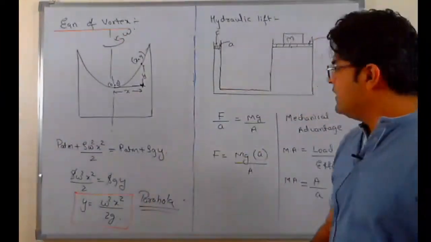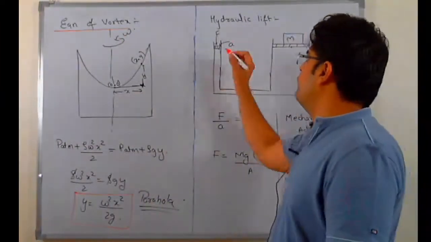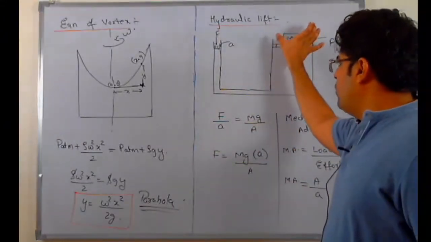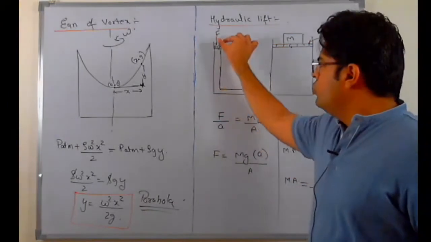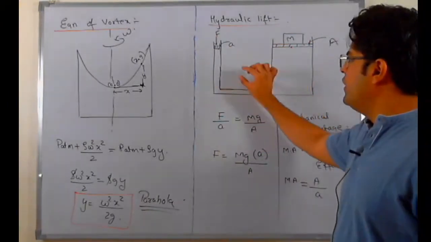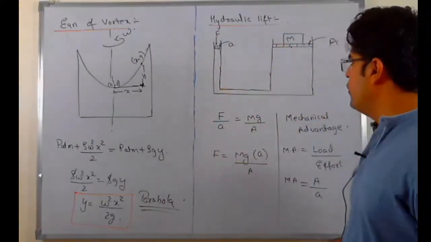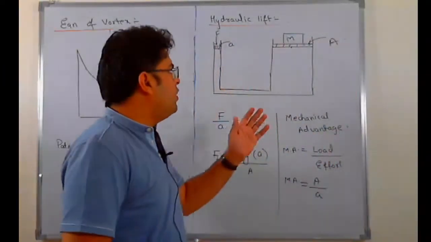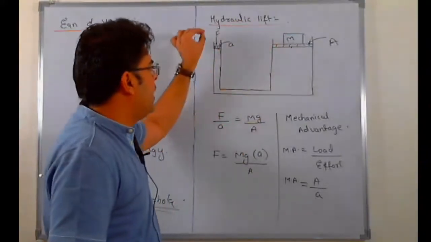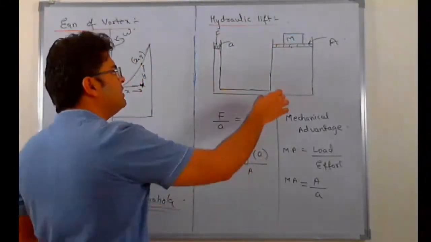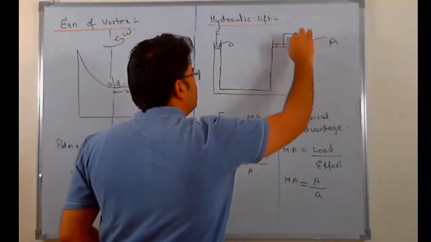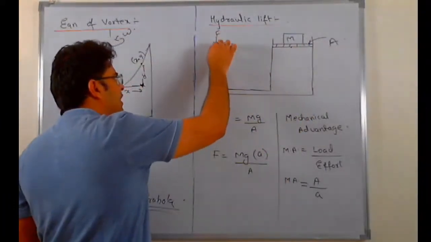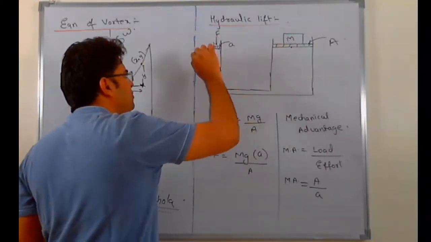So now the next heading we need to talk about is hydraulic lift. Hydraulic lift is also a simple thing. In hydraulic lift, you have two tubes connected, one with larger cross sectional area, one with smaller cross sectional area. It is again an example of lifting a heavier object by applying a smaller force. If you place a mass m here, and let's say the cross sectional area of this piston is capital A, and you apply a force F here, and let's say the cross sectional area of this piston is small a.